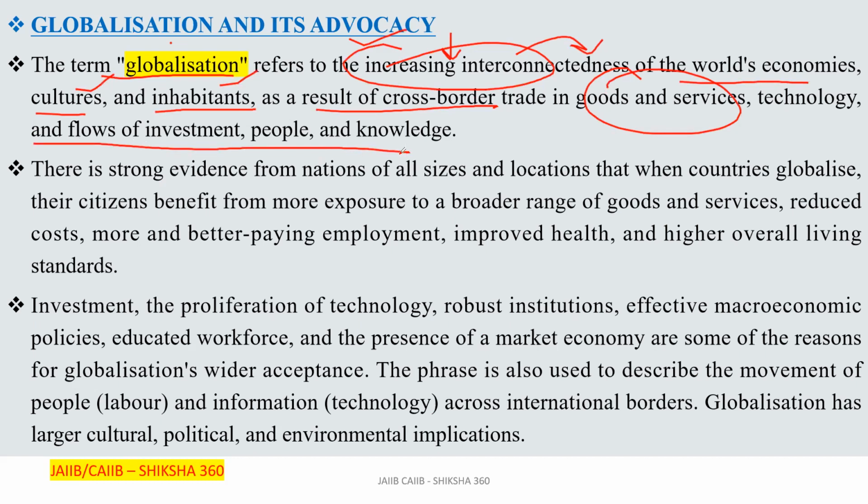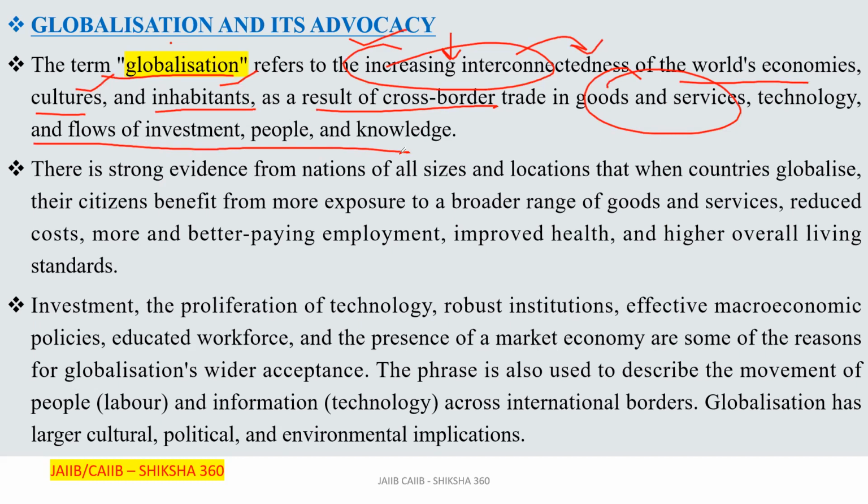Clear? So kindly remember all these things here.